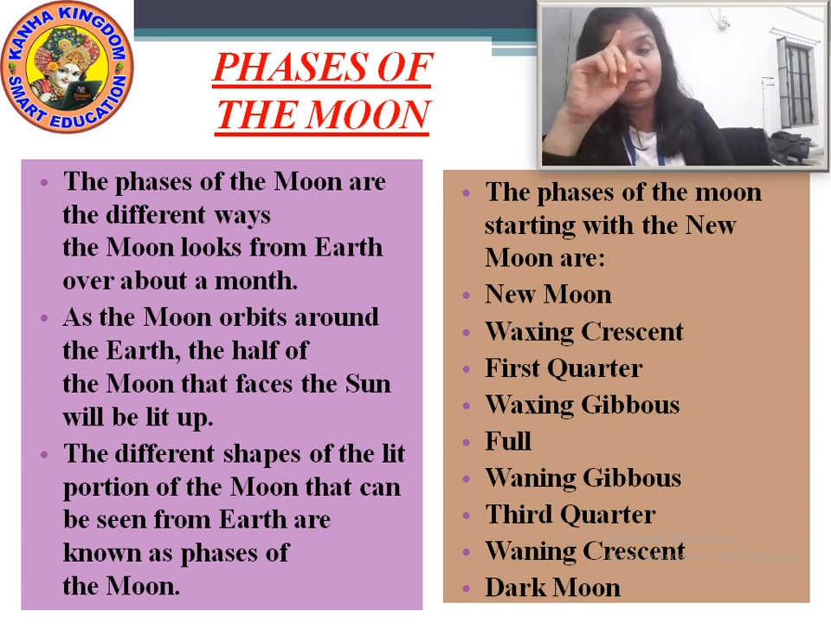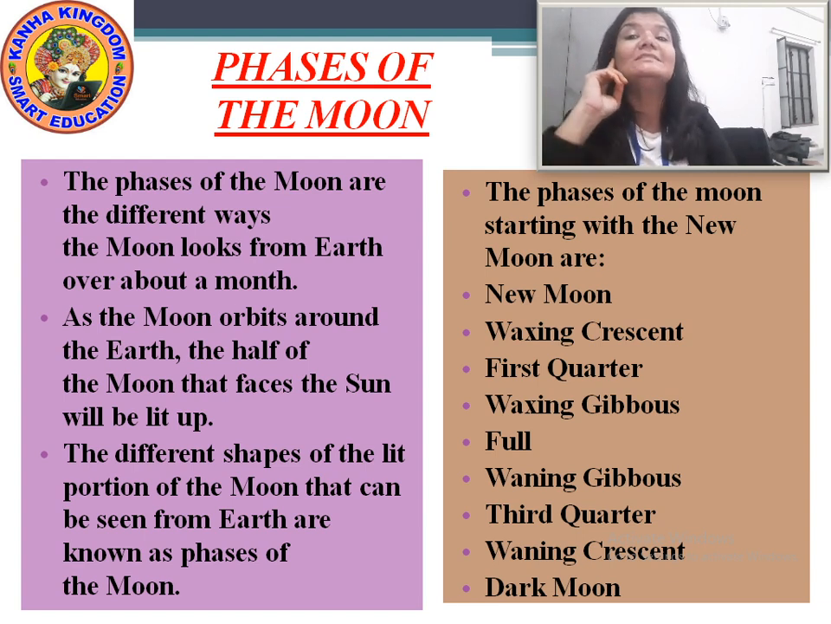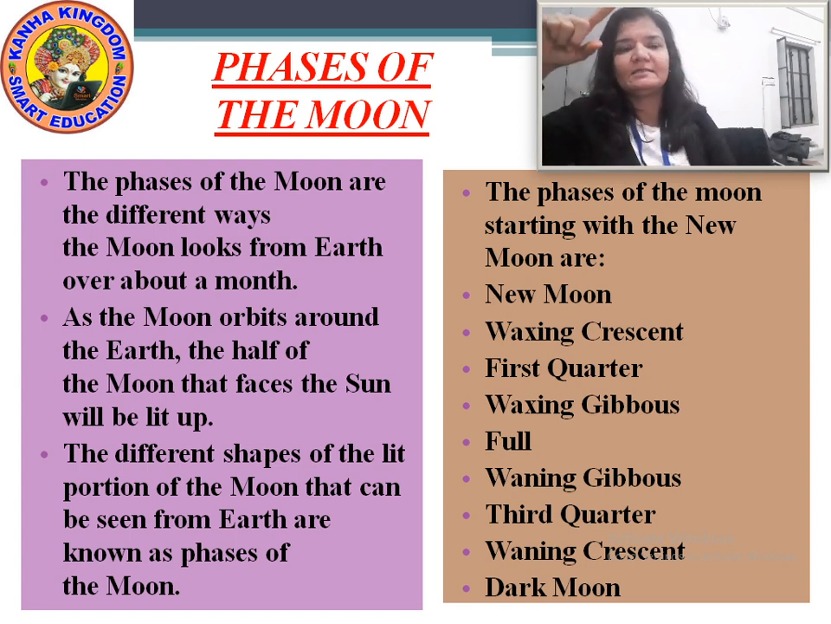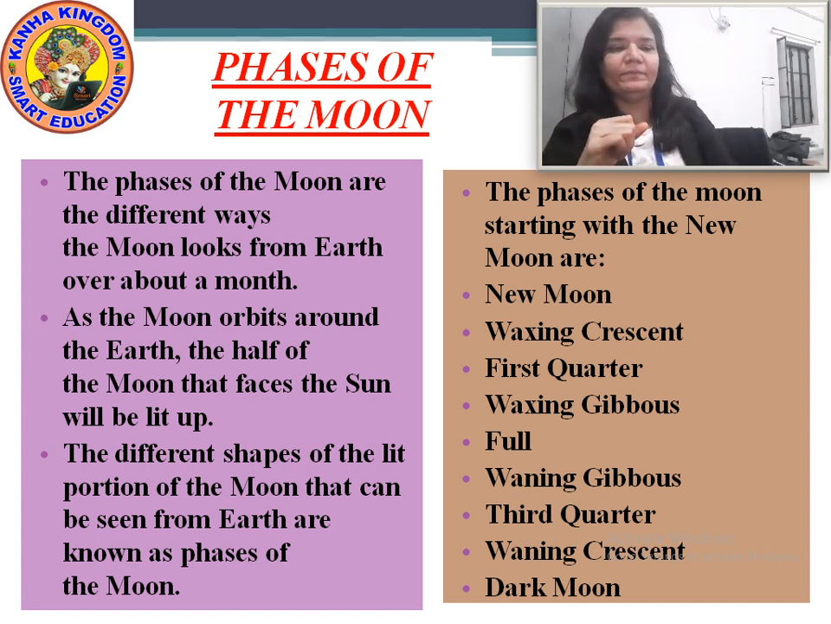Okay? New moon means the moon starts. First you will see the waxing crescent. Then the first quarter. First quarter means a little bit risen. Then the waxing gibbous. And then the full moon.